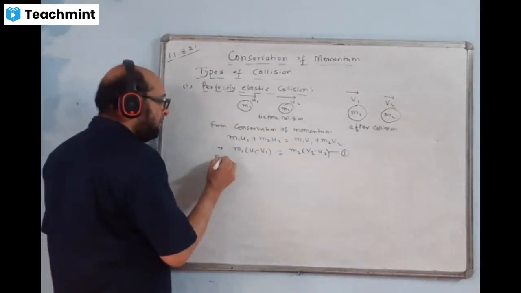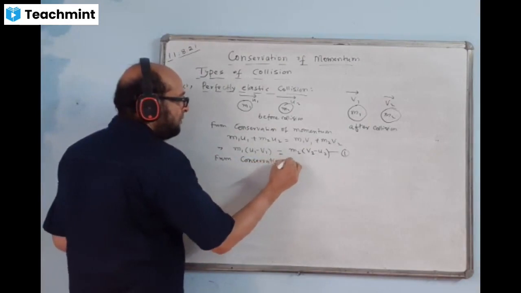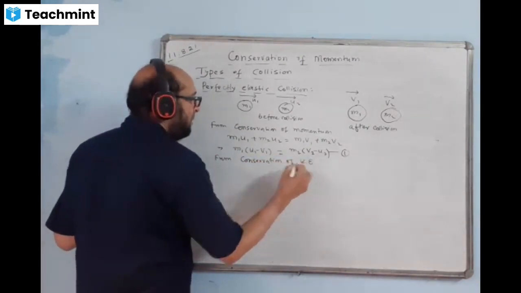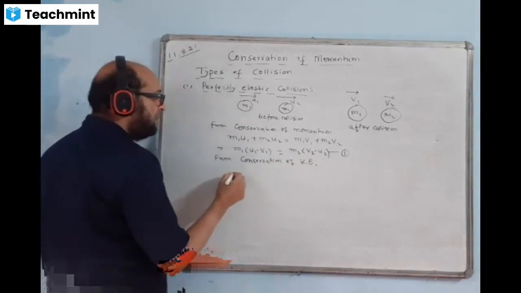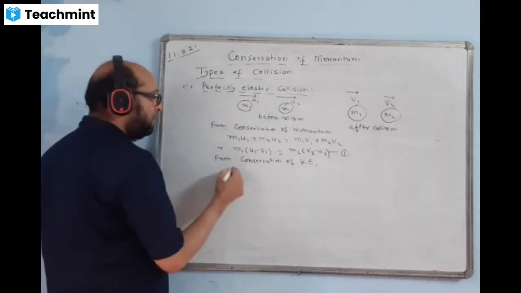Now write here from conservation of kinetic energy. What is the initial kinetic energy of the system of two bodies?